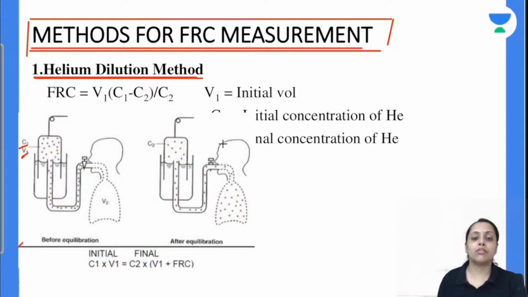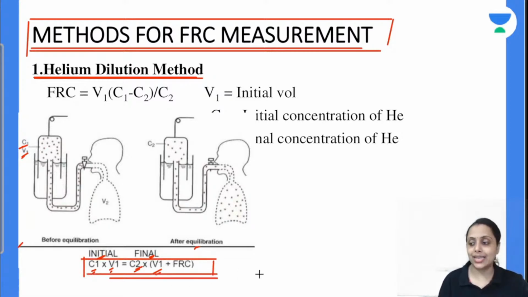So after a certain period of time क्या होगा? This helium is going to diffuse into the lung and after a certain period of time our diffusion stop हो जाएगा because equilibration achieve हो जाएगा. So after equilibrium, concentration हमारा remain same before and after. So initial हमारा amount of helium is equal to initial concentration of helium into initial volume of helium. Final mass of helium is final concentration C2 and final volume that is V1 plus FRC. So this is the formula जिससे हम FRC calculate करते हैं via this helium dilution method.